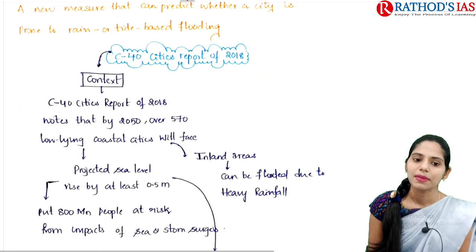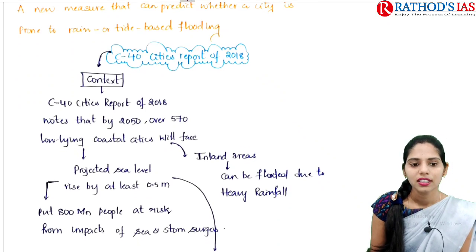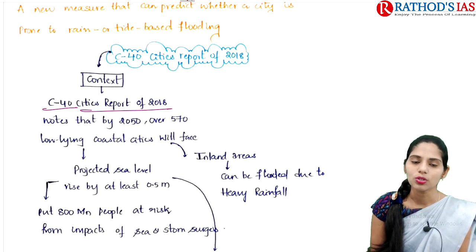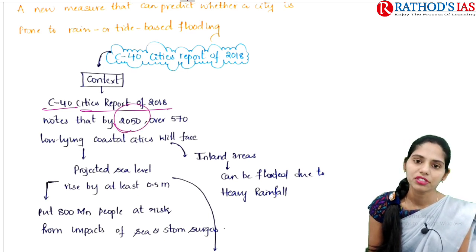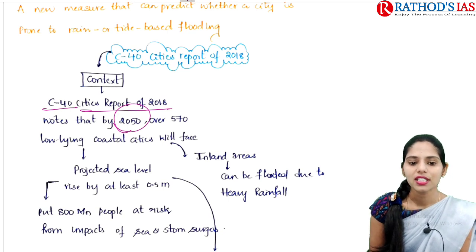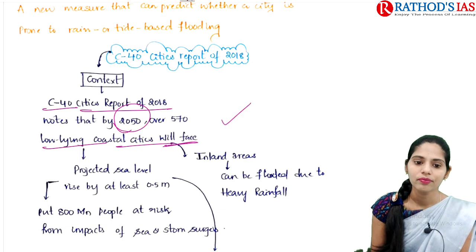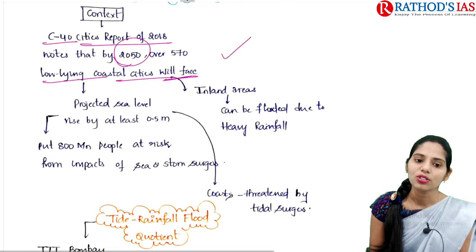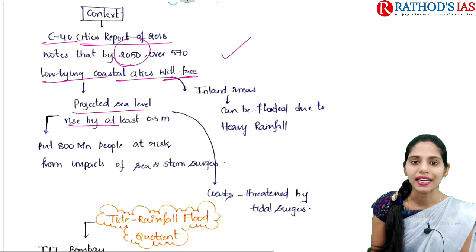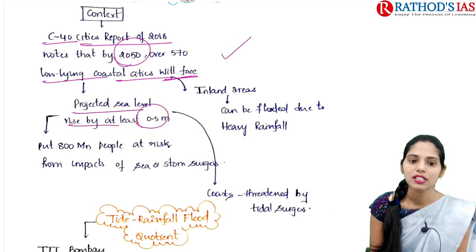If you see the context, it says that the recent C40 cities report of 2018 notes that by 2050, over 570 low-lying coastal areas will face flooding. This flooding is mainly because of sea level rise of at least 0.5 meters.